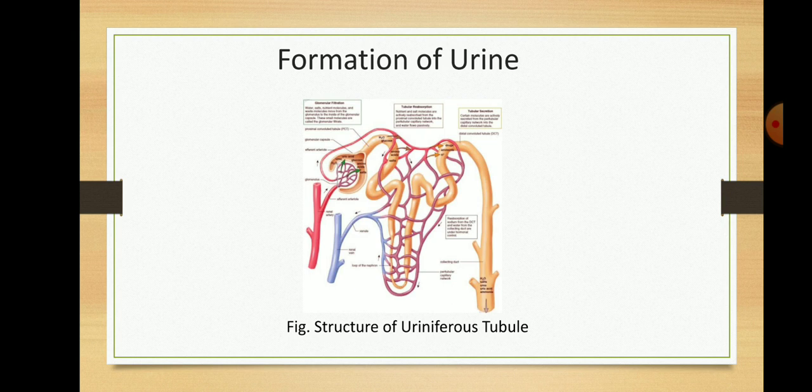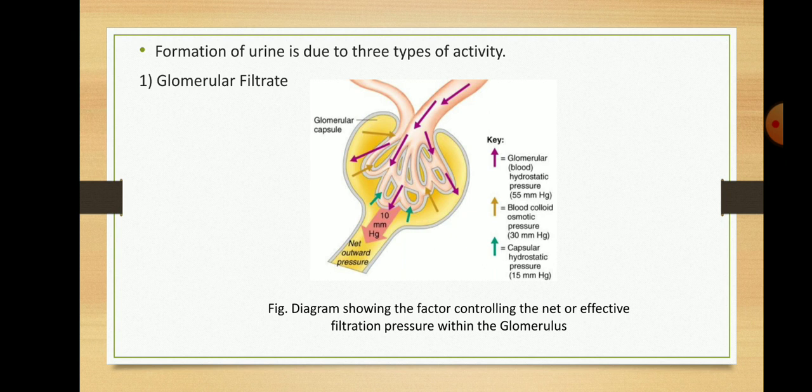The formation of urine is performed with the help of three types of activities or mechanisms. One is glomerular filtration, another is selective reabsorption, and the third is tubular secretion. This is the glomerulus. With the help of it, ultrafiltration takes place. The initial stage of urine formation is filtration of plasma and accumulation of ultrafiltrate in the lumen of Bowman's capsule.